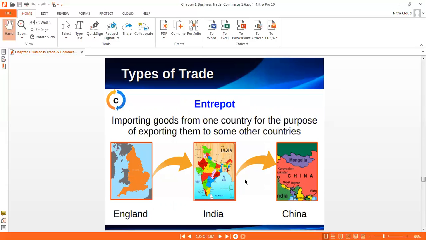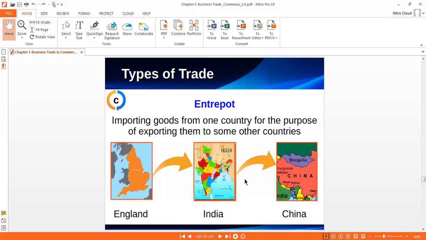Intraport is the third type of foreign trade. It means importing goods from one country for the purpose of exporting them to another country. So intraport is for re-export. Import from one country for the purpose of exporting to another country. See one example on your screen: England exports to India, and India then exports to China.